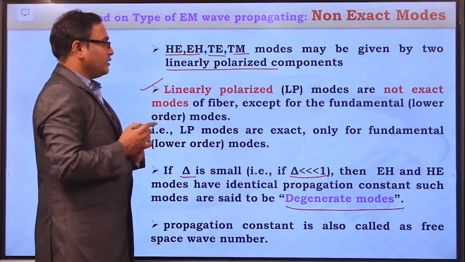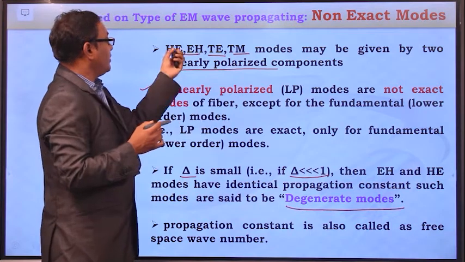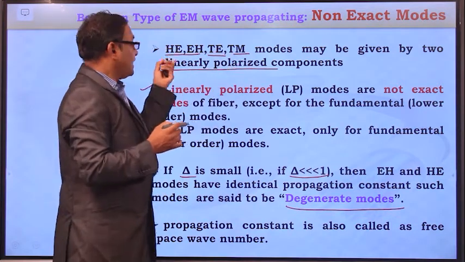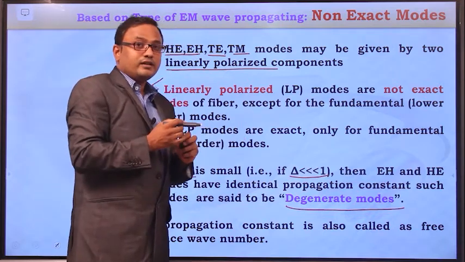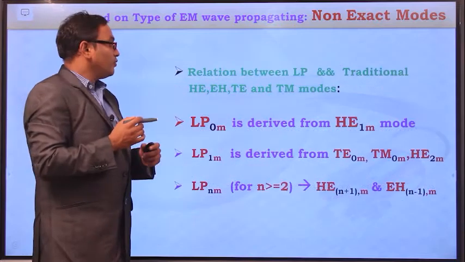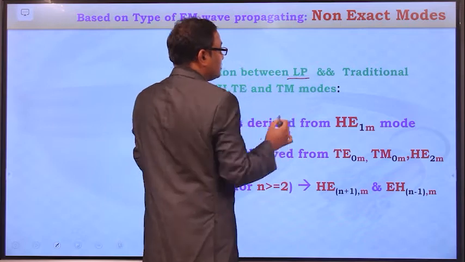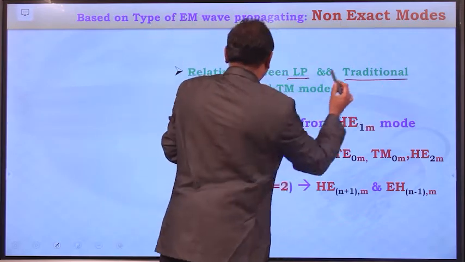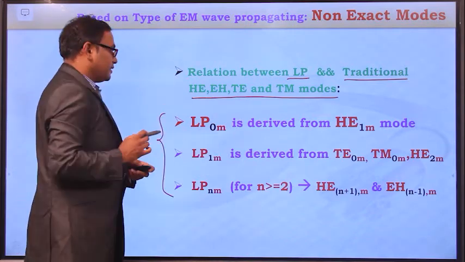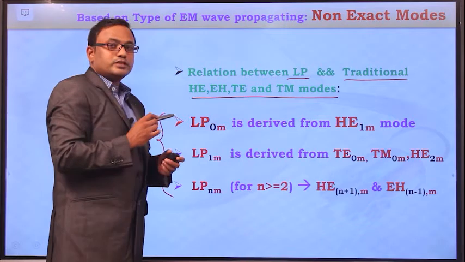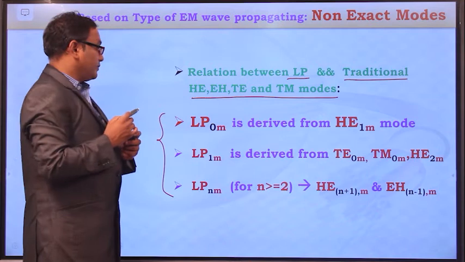So now we will see how the linearly polarized modes can be derived with the help of TE mode, TM mode, EH mode and HE mode, and how many such degenerate modes are required. For that, we have to focus on a certain relation between the linearly polarized modes and the traditional exact modes. These three equations give the relation between linearly polarized modes and the exact modes, of order n by m.